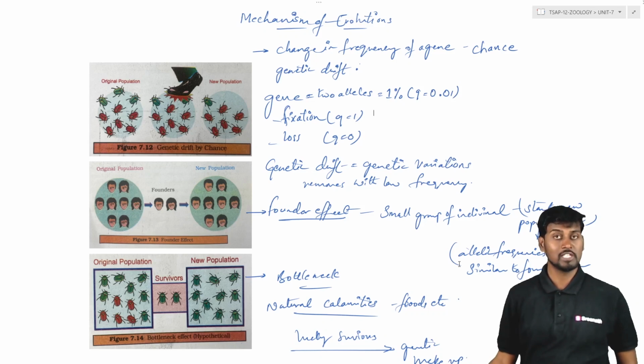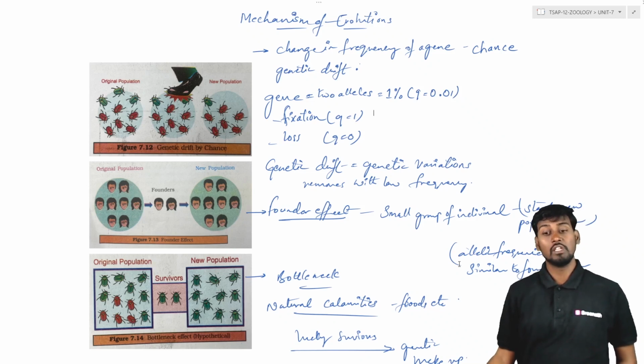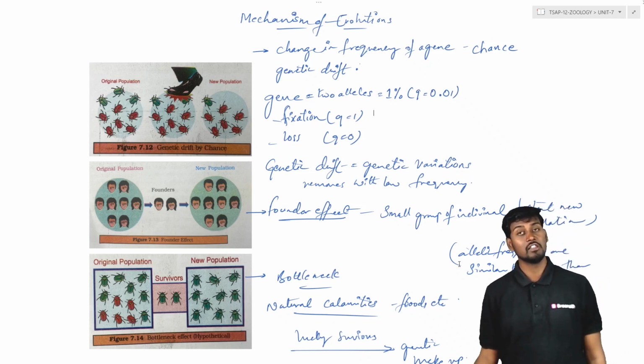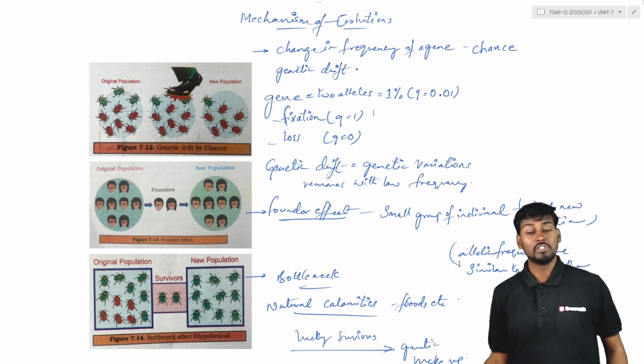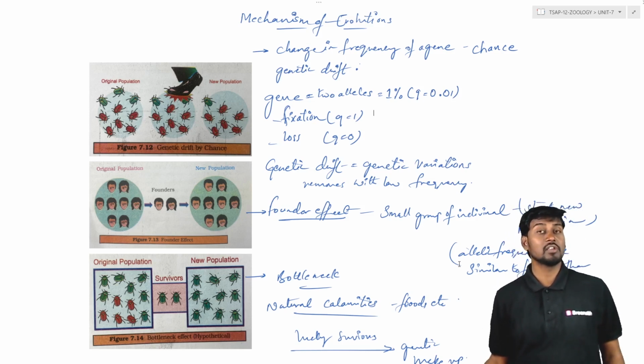So that is about chance. There is a sudden chance which can select the gene frequency, where certain kinds of genes can be elevated, or certain kinds of genes can be eliminated, that is, removed from the pool. This kind of chance is called genetic drift. So genetic drift is a chance by which gene frequency changes. It's not about the evolutionary factors, it's about chance causing changes in the frequency of the gene.